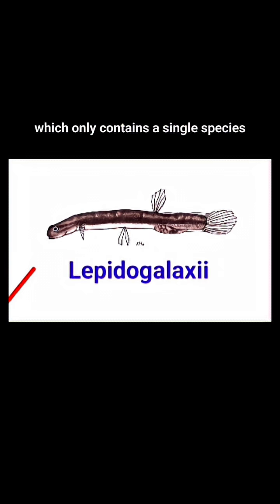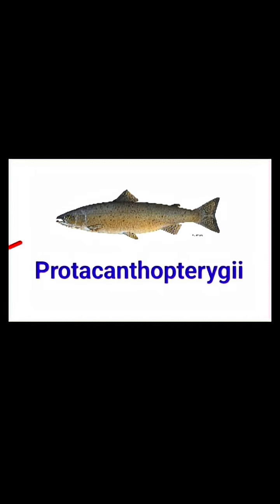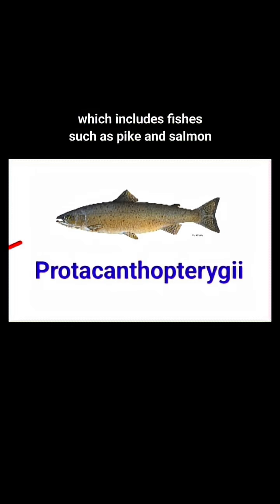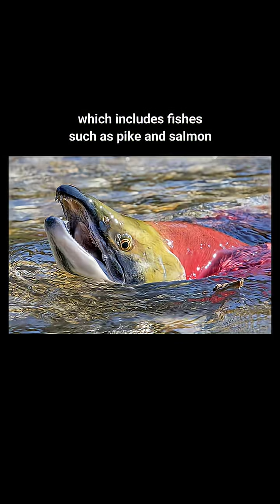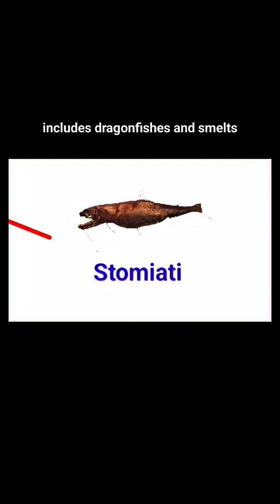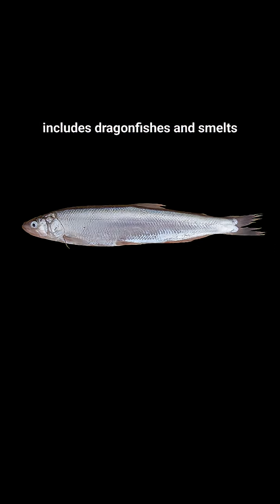Lepidogalaxiidae, which only contains a single species, the salamanderfish. Protacanthopterygii, which includes fishes such as pike and salmon. Stomiatii includes dragonfishes and smelts.